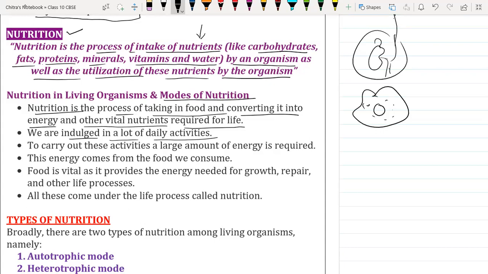All these activities require energy. That's why carbohydrate is one of the important nutrients which provides energy. To carry out these activities, a large amount of energy is required. This energy comes from the food that we consume in our daily diet.